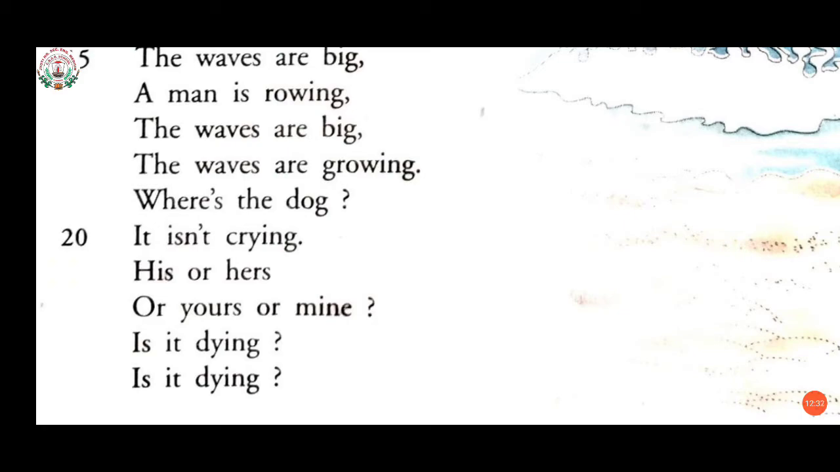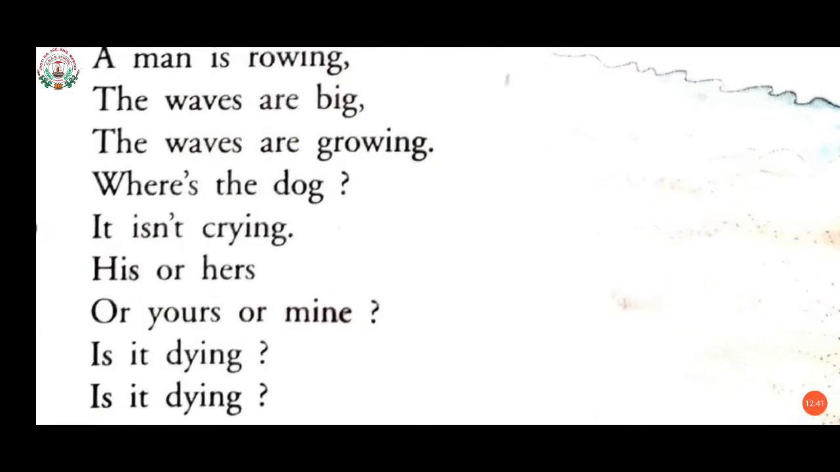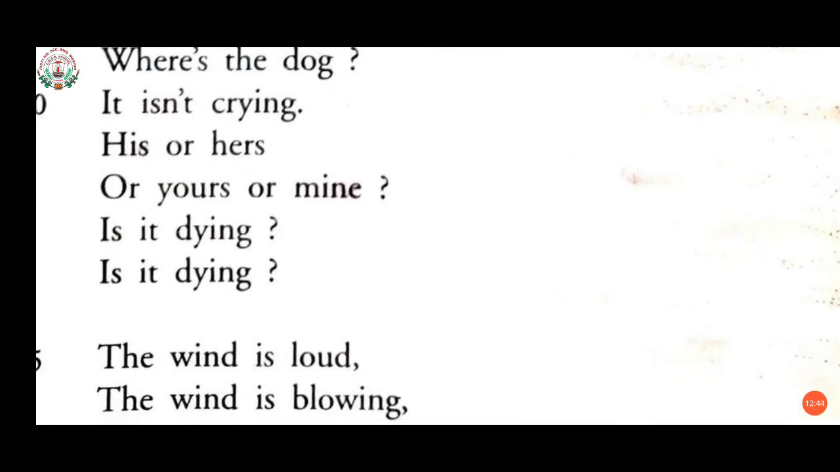Now come to the next stanza from line number 20. It isn't crying, his or hers, or yours or mine. Is it dying, is it dying? Now the poet is watching the incident from the beach, standing on the beach, and till now he was able to listen to the crying voice of the dog, but now suddenly it stopped crying and he is thinking that the dog has died or what? Is it dying? Next.